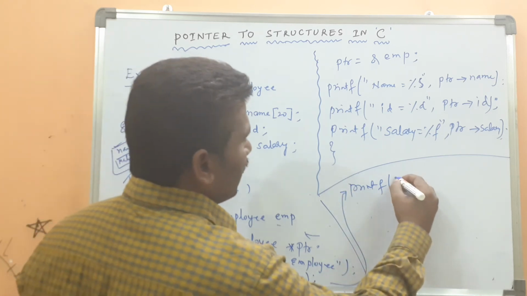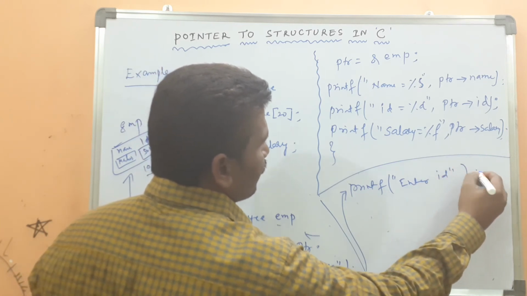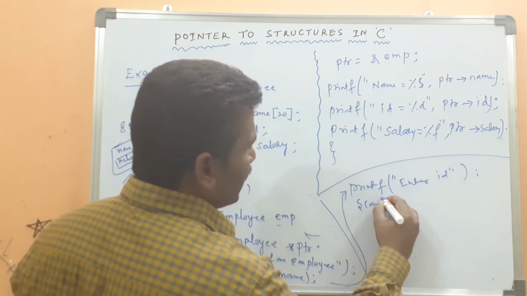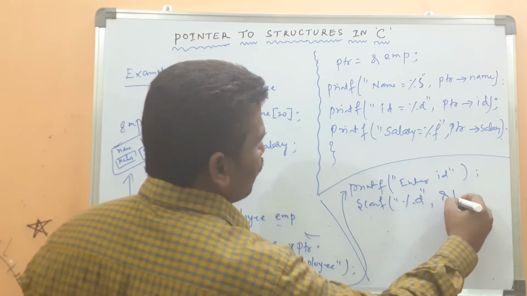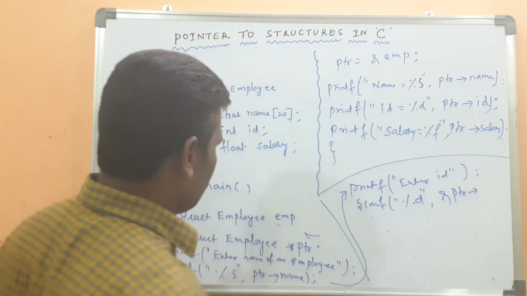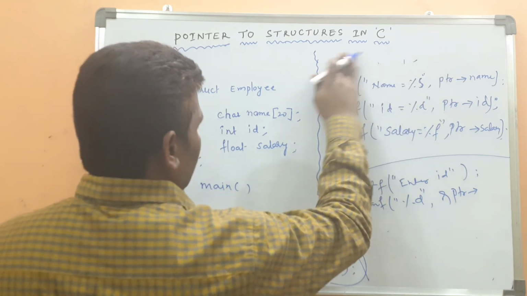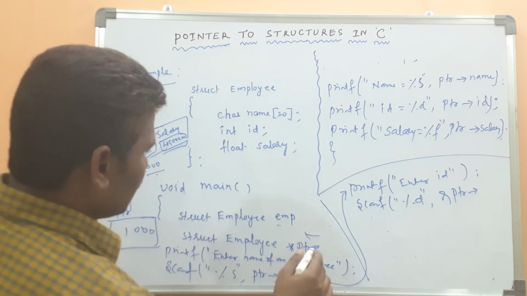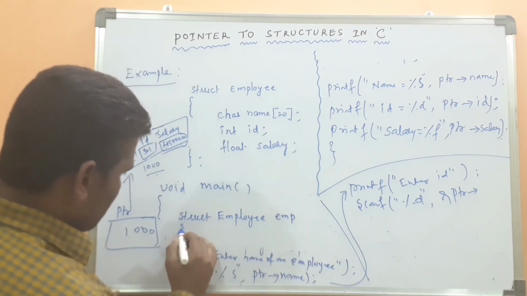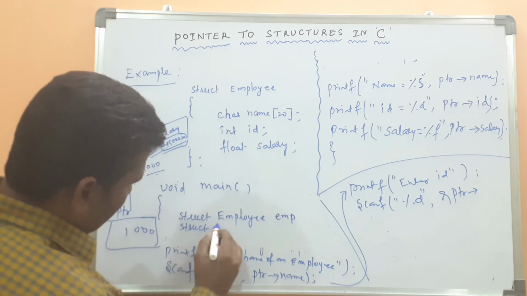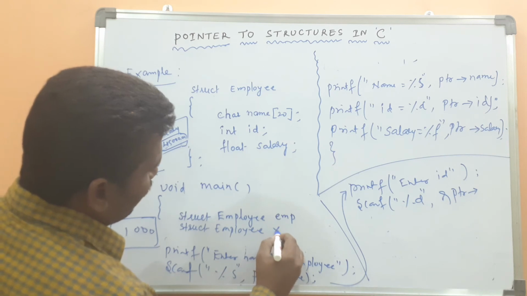Then printf enter ID. How do you take the data from the input? %d, then PTR. Sorry, here we can write struct employee pointer.